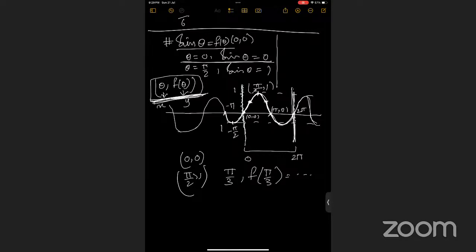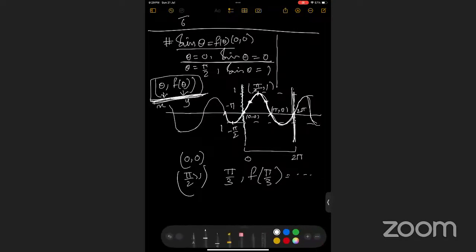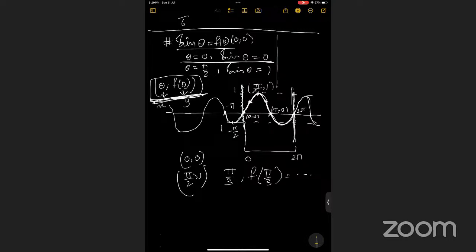And now for a periodic function, you can see if you draw this. Let me use some another color. If you just draw this wave, you can easily see that the function is a periodic function of period 0 to 2 pi, right? Then you have to just follow the same. You have to follow the same. Just copy the same thing, and it will be your whole function.